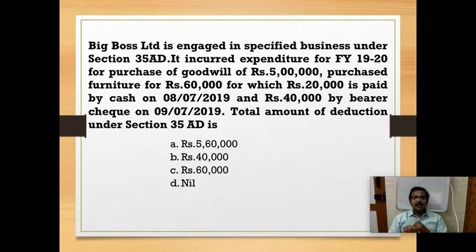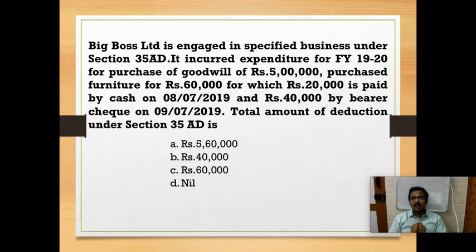Here, 60,000 was spent on furniture, but 20,000 was paid in cash. If more than 10,000 is paid in cash, it has to be disallowed. So this 20,000 cannot be included in the cost of the asset. And 40,000 by bearer cheque. Bearer cheque and crossed cheque do not come under the category of cheque for this purpose, so we should not consider them. So 20,000 should not be considered, and 40,000 should not be considered. If it is made through an account payee cheque or online payment or electronic mode, we can claim. Since it is made through a bearer cheque, we cannot claim this 40,000 also.